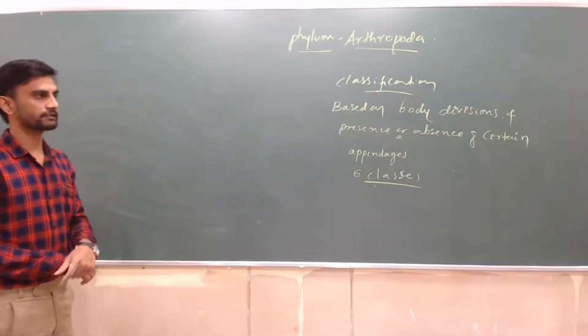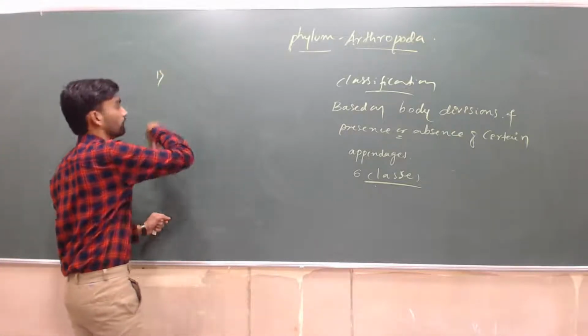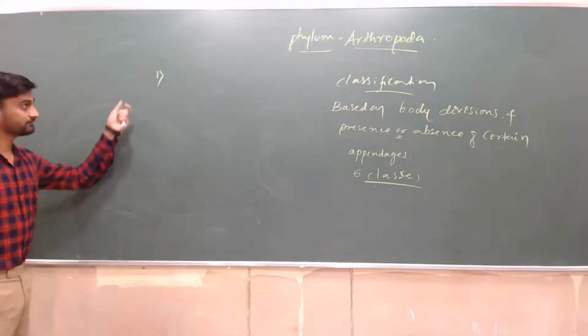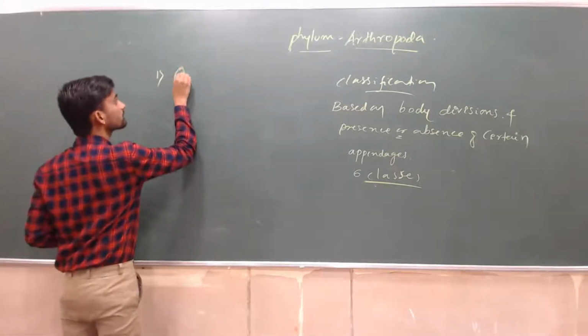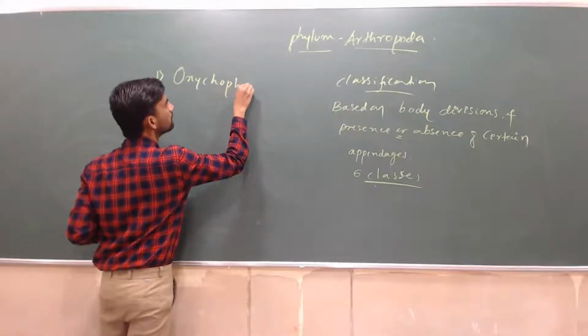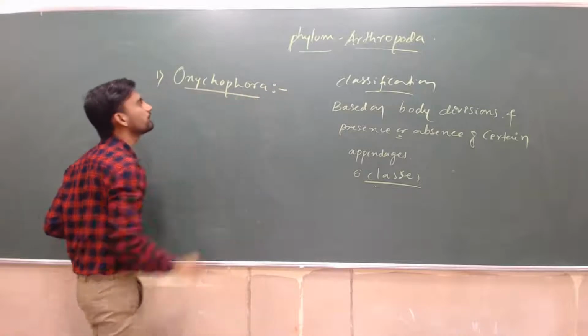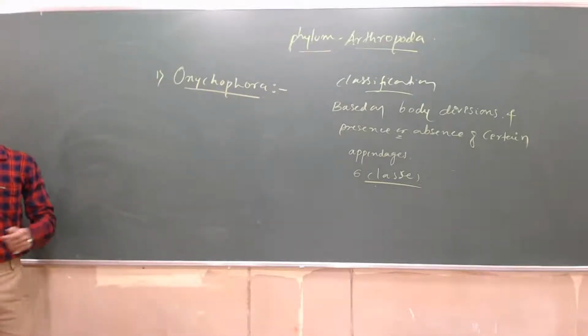So what are those classes, with one example each, we will discuss. You just write it down. First, class Onychophora.